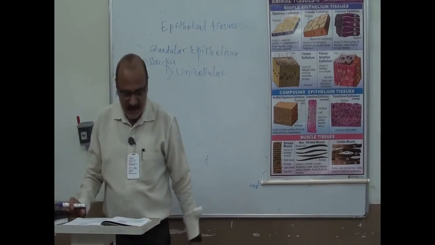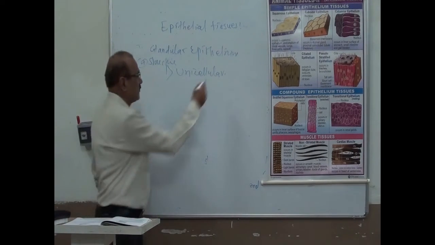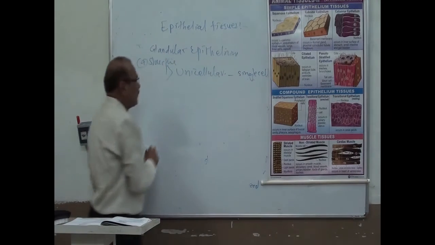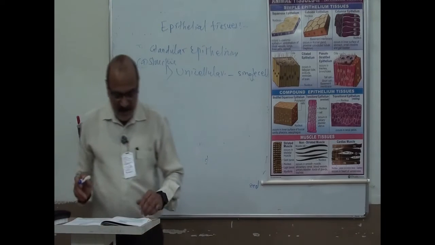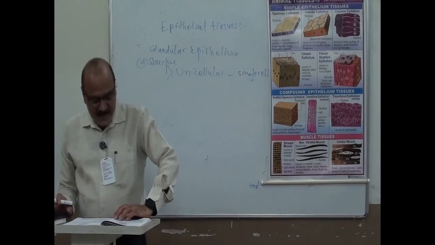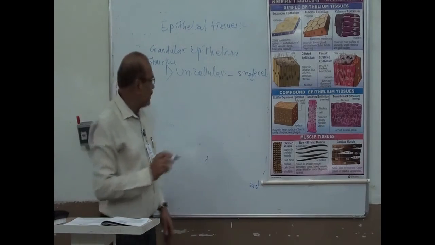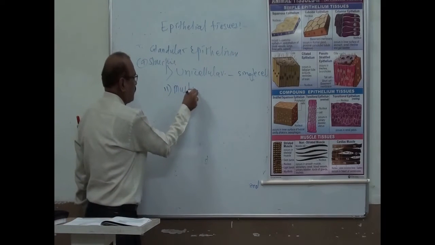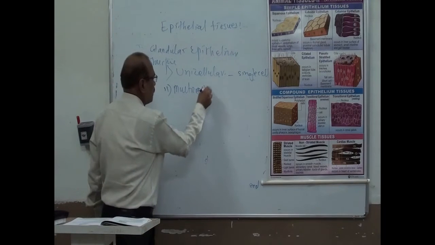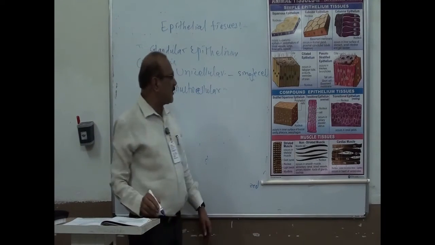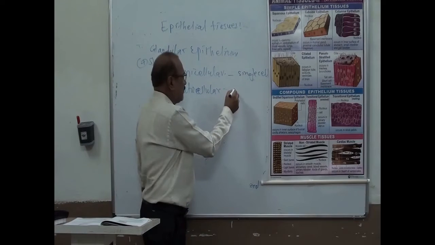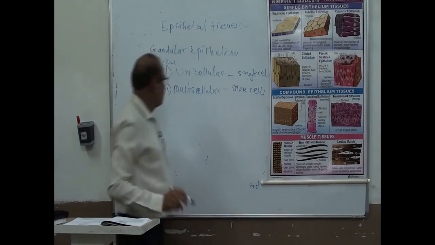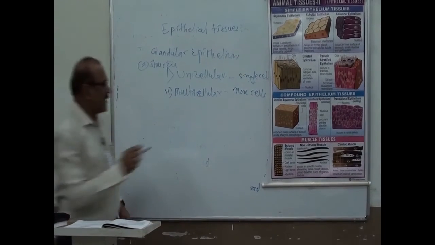Unicellular means the gland is formed by a single cell, for example mucous glands. Second, multicellular means more cells are present, for example the gastric gland.